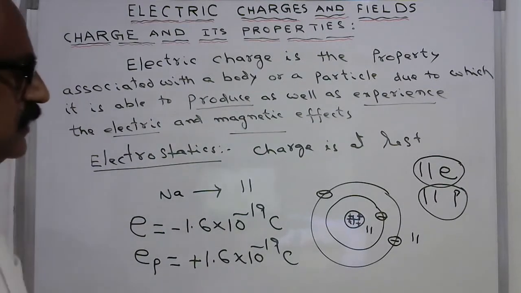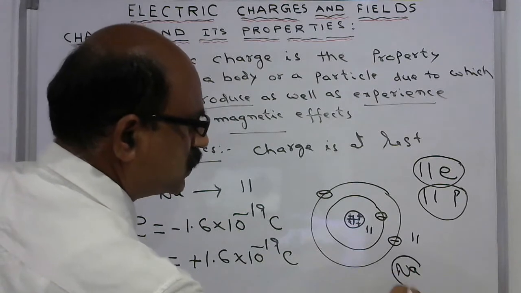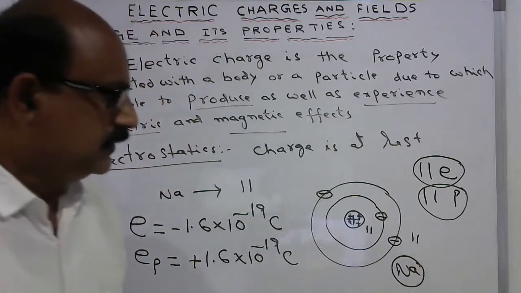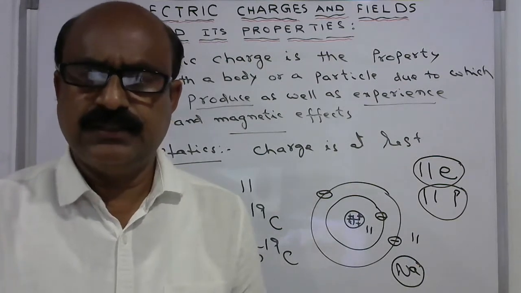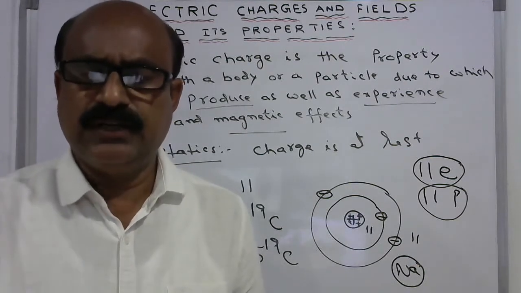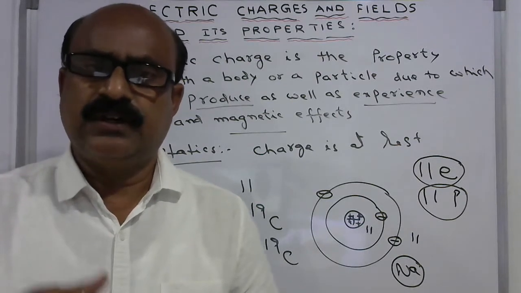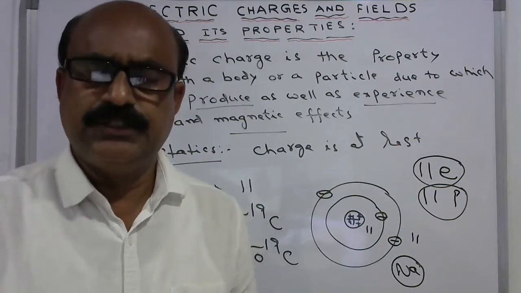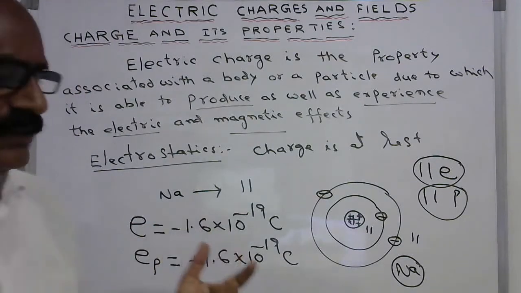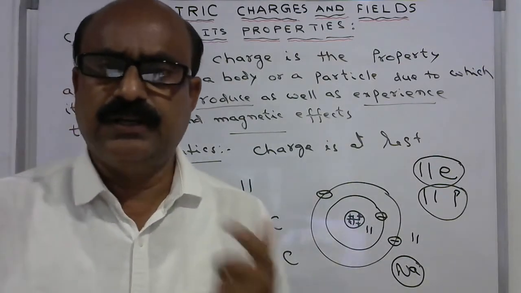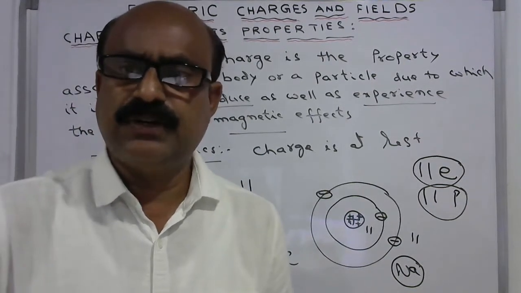That is why an atom always exhibits a neutral nature. Electrically it is neutral, unless you remove an electron or add an electron. So we can consider that charge is the fundamental property.